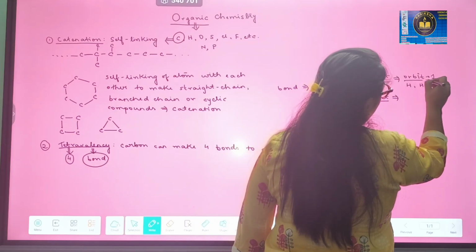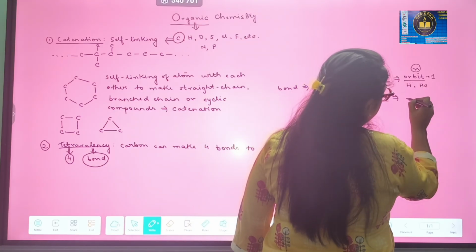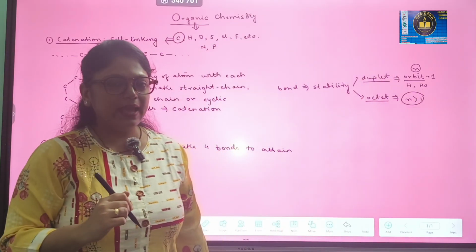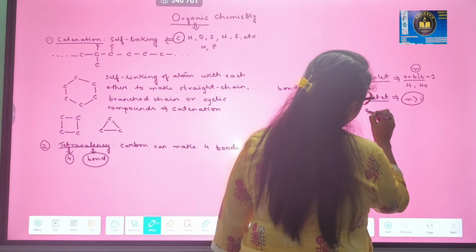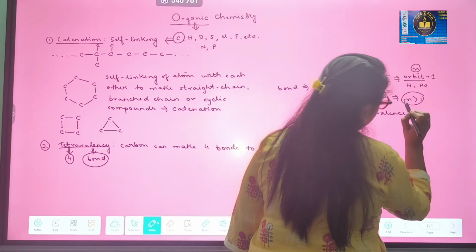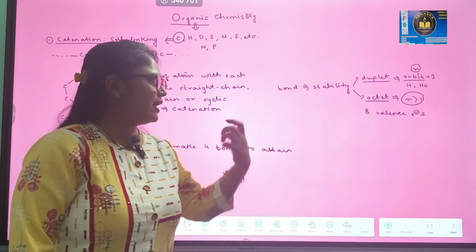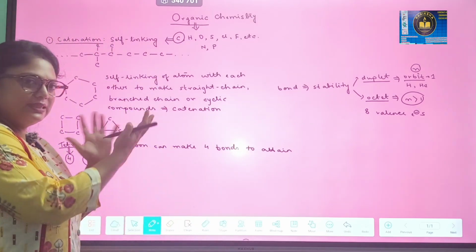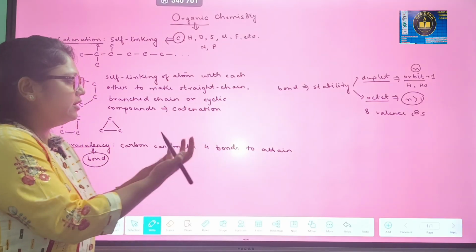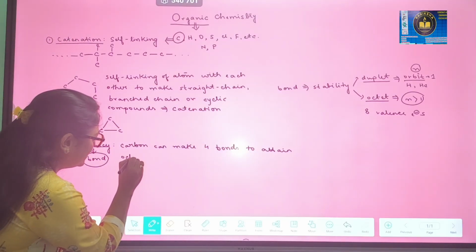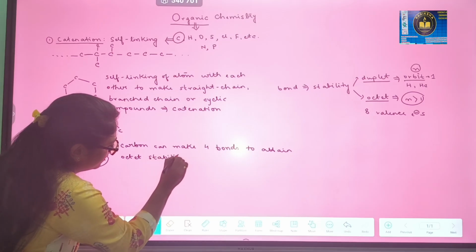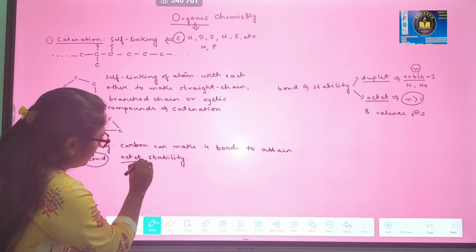So if I write orbit as n, in this case n will be greater than 1 for octet stability, having 8 valence electrons. So I hope quickly we have revised what is stability. So in this case also carbon can make 4 bonds to attain stability. And what stability? In particular, octet stability.